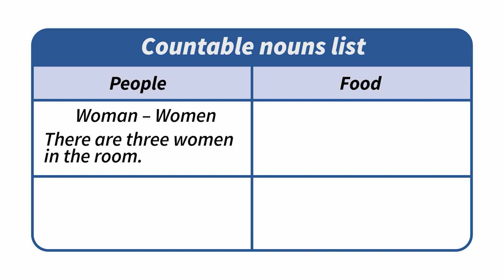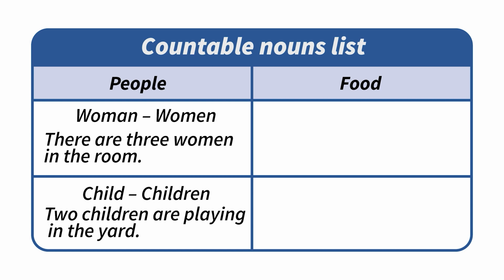There are 3 women in the room. Or child. Child is in a singular form, and children is in a plural form. For example, 2 children are playing in the yard.